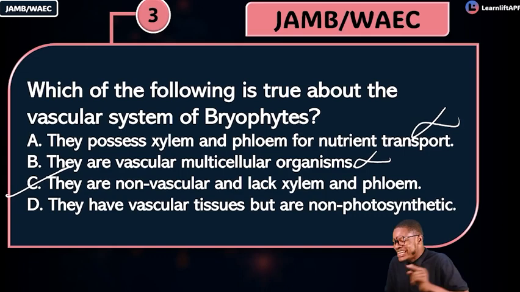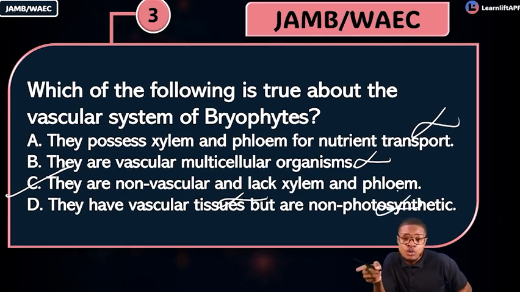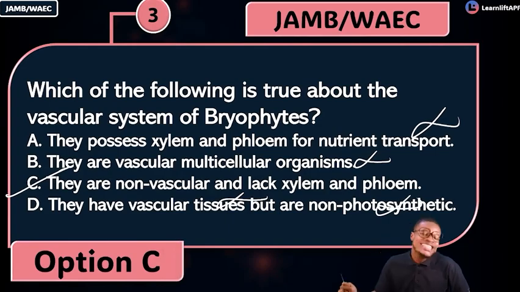Look at option D. They have vascular tissues but are non-photosynthetic. They have vascular tissue? That's wrong. They don't have vascular tissue. You say they are non-photosynthetic? That's also wrong. They are photosynthetic because they have chlorophyll. What is the correct answer? Option C is the correct answer. Does it make sense?